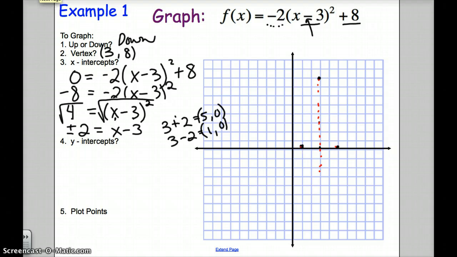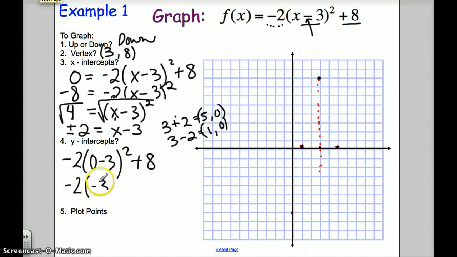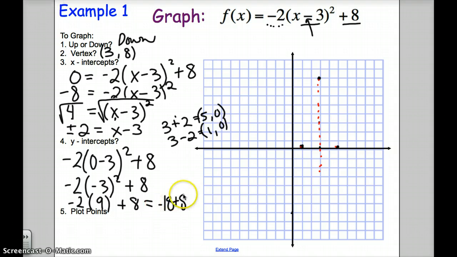My y-intercept, I'm going to predict that it's going to be down here in the negatives. And so I'm going to solve for that by plugging in 0 for x into my function. I'm going to work it out: negative 2 times negative 3 squared plus 8. 3 squared is 9 times negative 2. Looks like it's going to be negative 18 plus 8, which is negative 10. So it's going to be way down at the bottom here. There's 3, 6, 9. This is 10.